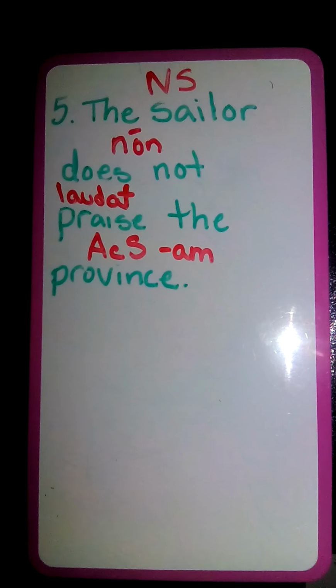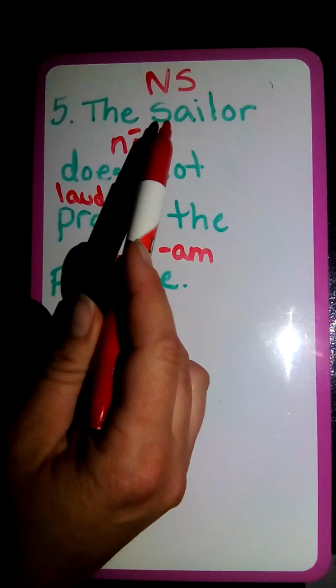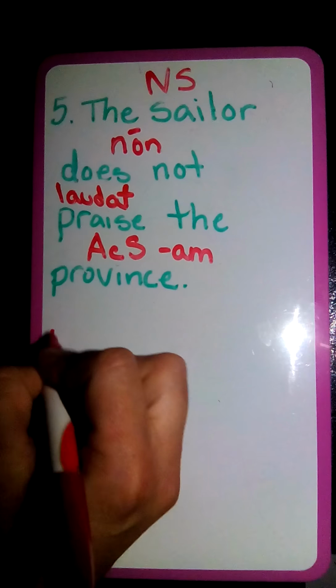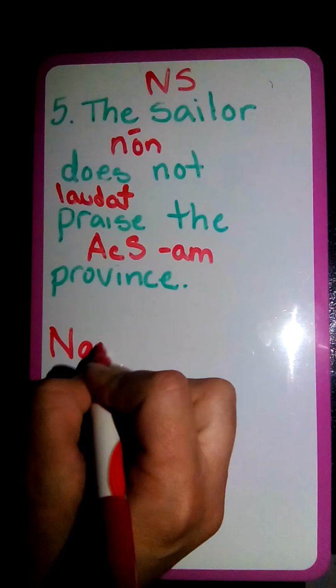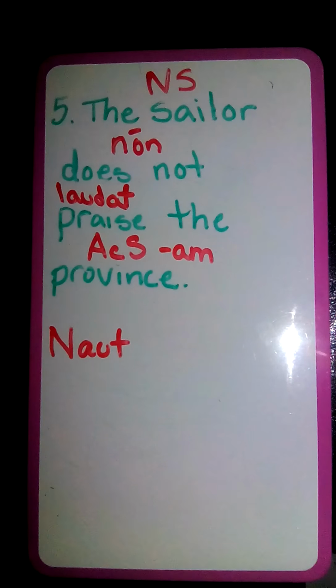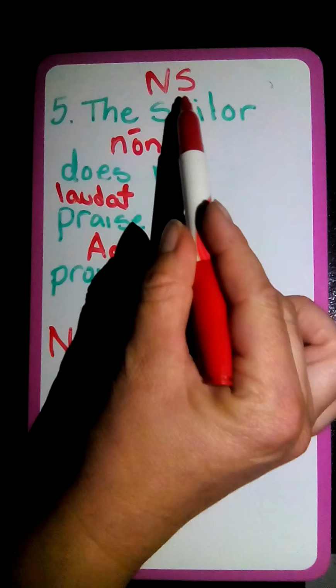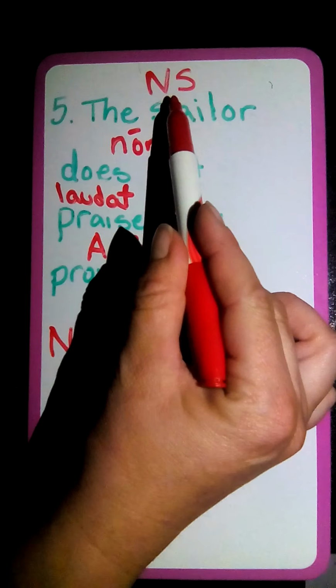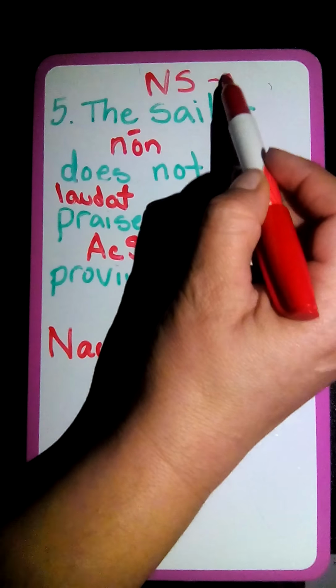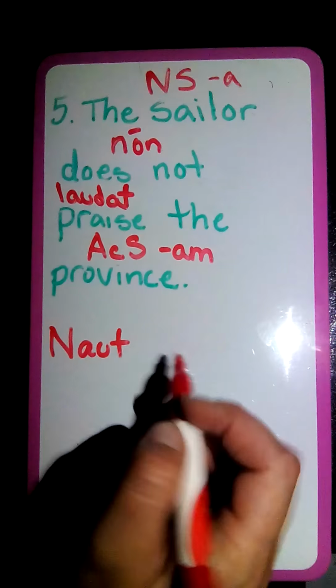All right, moving on, how to say this in Latin. We're going to start with sailor. Our stem is N-A-U-T. Now what ending do we put on? Oops, I forgot to write it here. Our nominative singular ending is A. So we're going to say nauta.